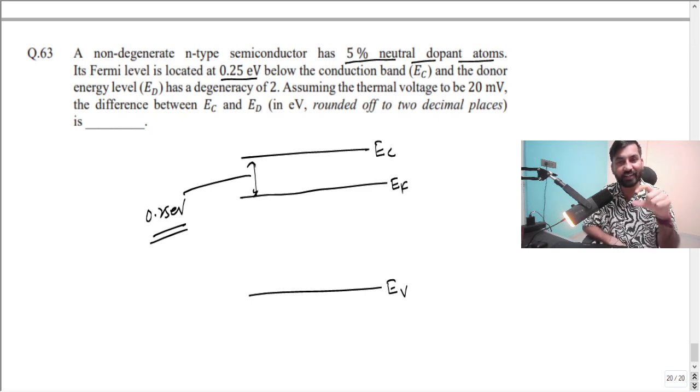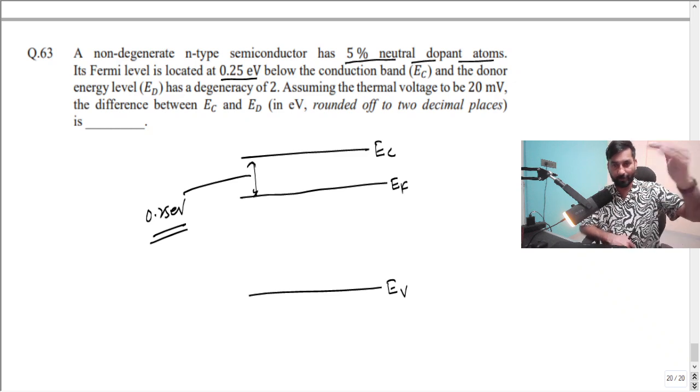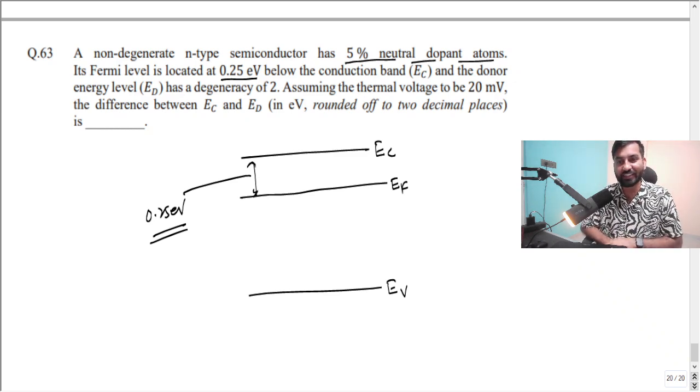So non-degenerate means the doping is not that high. N-type means the Fermi level is going to stay near the conduction band, with a spacing of 0.25 electron volt below the conduction band, and then there is the donor energy level ED. You should know that when we introduce doping into an intrinsic semiconductor, a new discrete energy level is introduced.